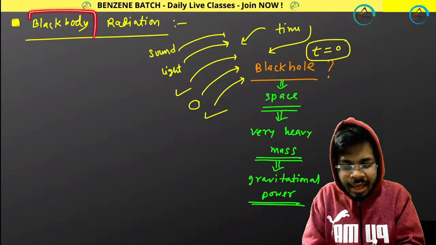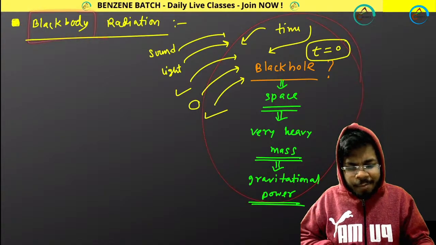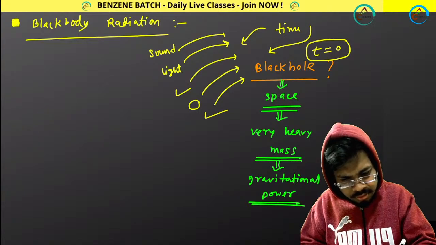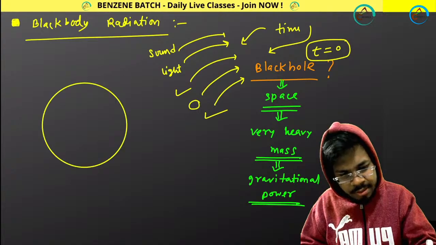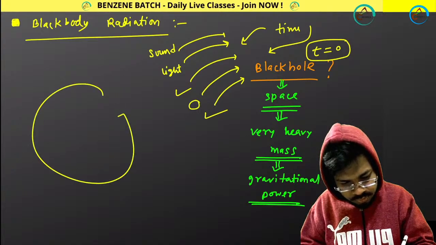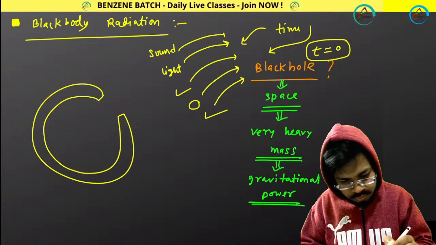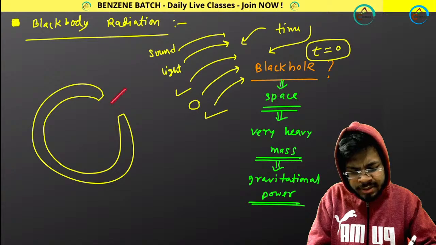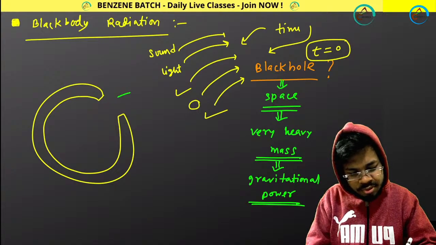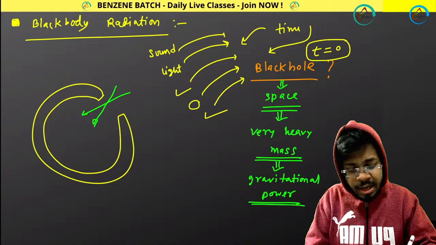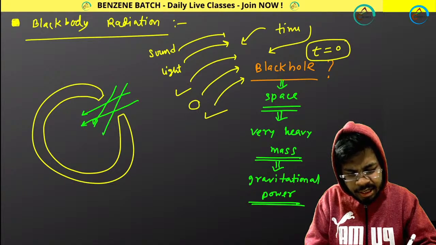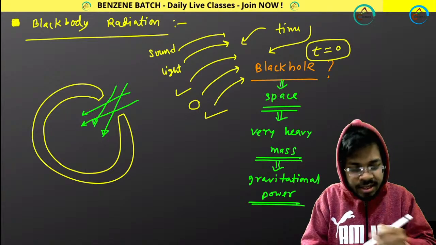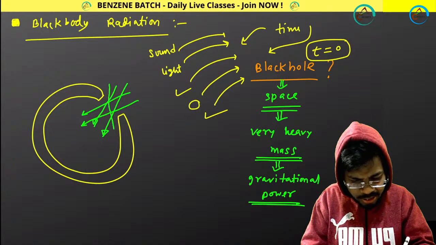So the same thing I will be applying for this black body. A black body doesn't have all these properties. A black body means it's a body. Suppose I am drawing a body. This is the body, and in this body, I am incorporating some light or some radiation, because Maxwell already told us that light is nothing but electromagnetic radiation. So I am applying some light or some electromagnetic radiation.